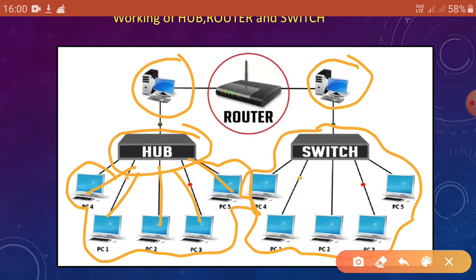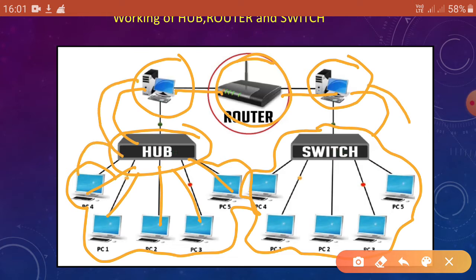A router is responsible for connecting two computers that are on different networks. This computer is connected to this switch, this computer is connected to this hub. So this computer is connected to this network and this computer is connected to this network. So basically routers connect two networks. Yes, got that?